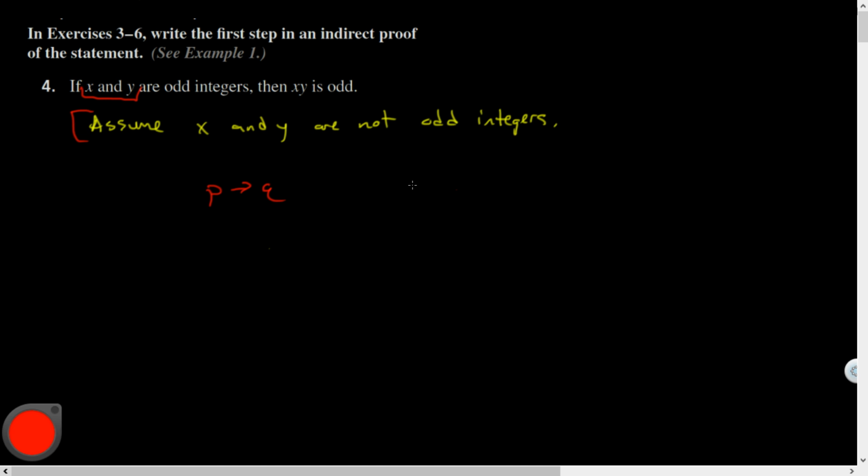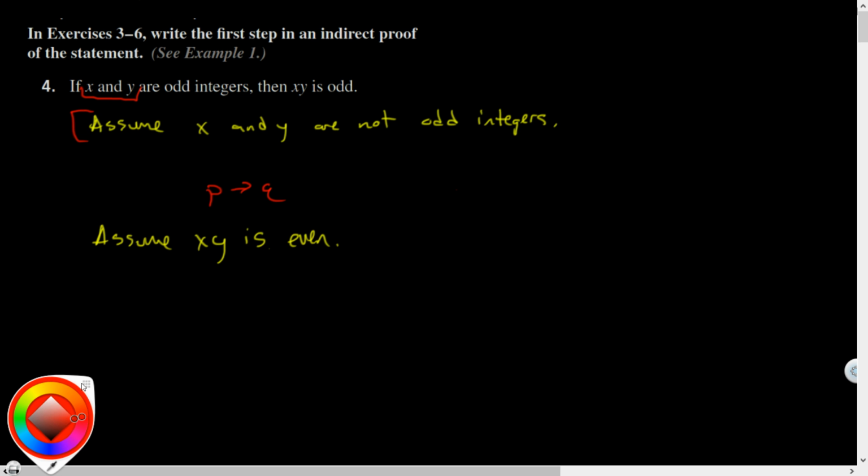What are your guys' thoughts on this? So this is what they claimed. They said assume xy is even. So this is the correct false assumption. I had an incorrect false assumption. I assumed not P. They assumed not Q. But you just wrote the negative form of that sentence.